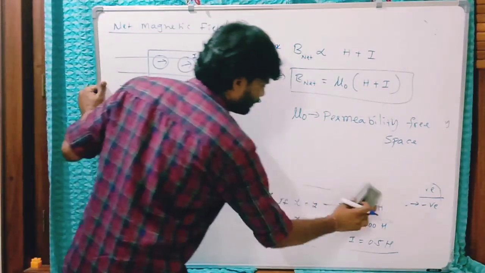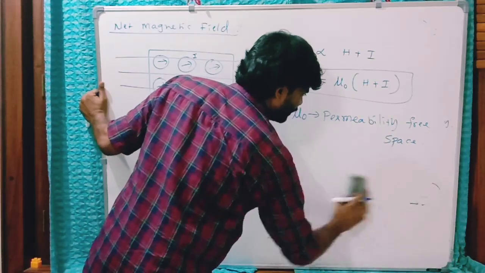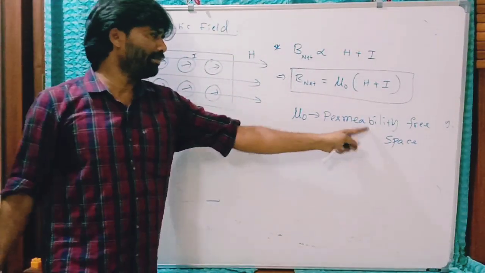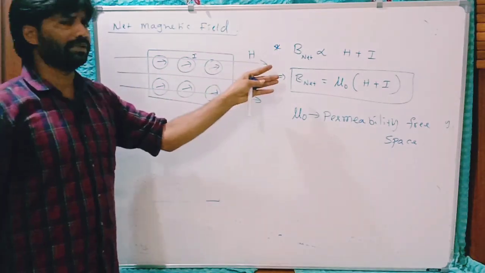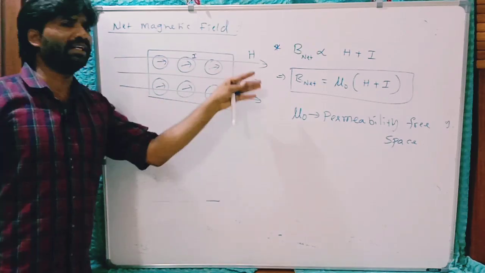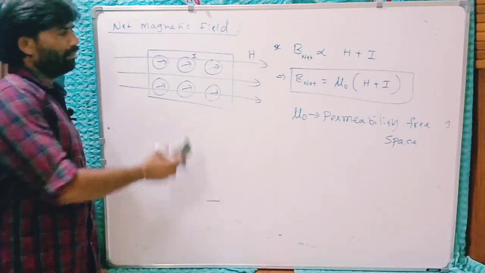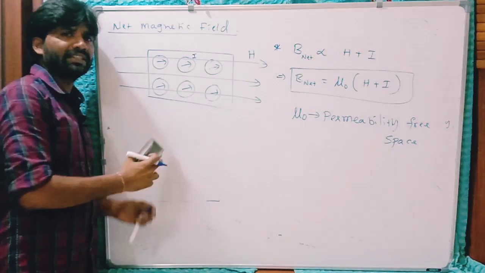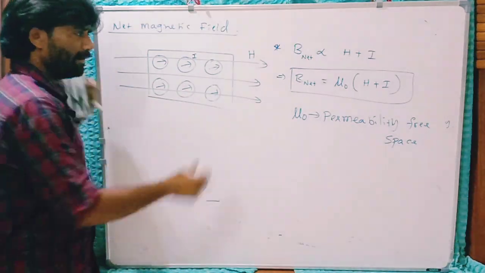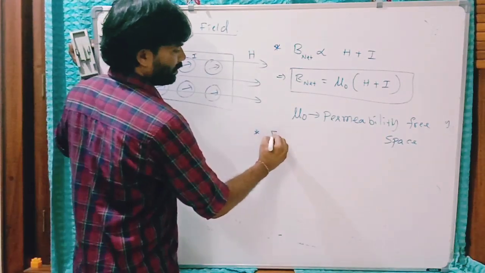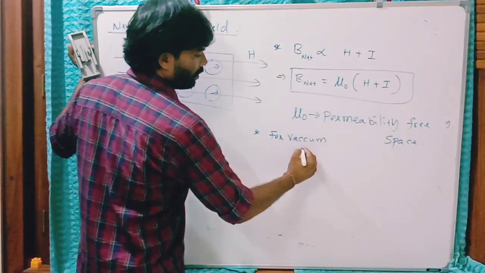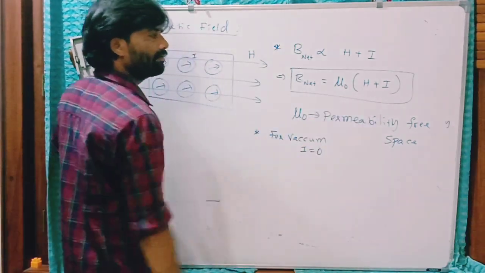What is permeability? The name itself shows what? Ability to give permission for the magnetic lines of force. Ability of the medium to give permission for the magnetic lines of force. More permeability means this substance can allow the field easily. Clear? Or you can say that for vacuum, as we have just discussed, I equals 0, then